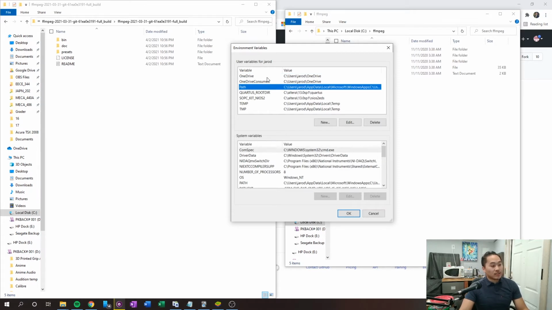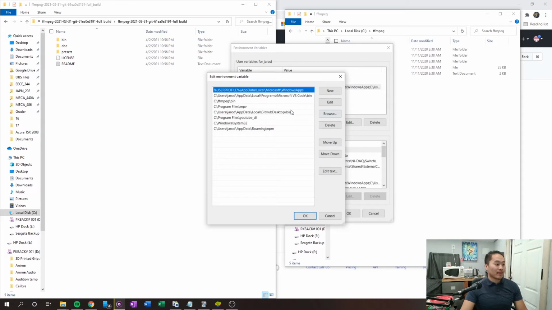So underneath user variables, go ahead and click the one that says path. You want to go to edit, and then add in local C, the colon, the backslash FFMPEG, and then /bin. So if you put everything in the local C in the same folder that I did, it's going to be the exact same for you.